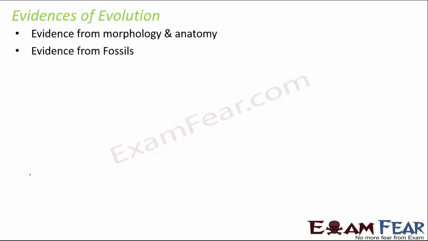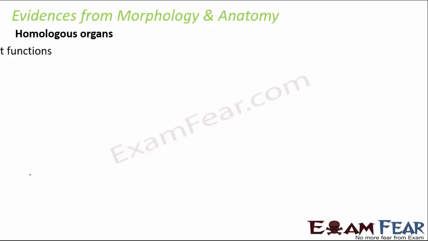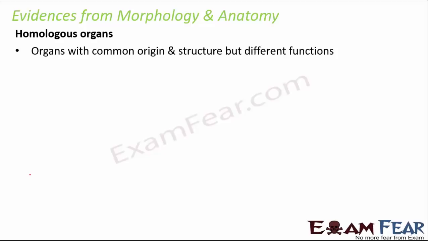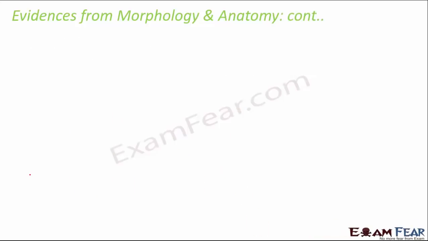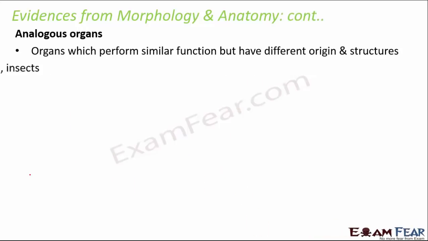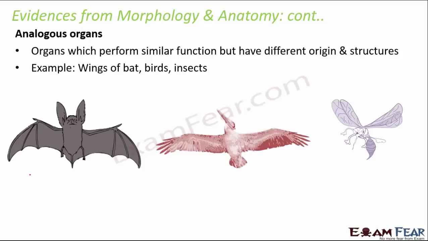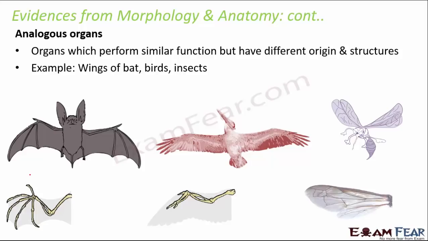Now, there are certain evidences of evolution, and you get questions from this, like morphology and anatomy, fossils, and especially homologous organs and analogous organs. Homologous means common origin and structure but different functions. For example, if you look at the forelimbs of amphibians, reptiles, birds, and mammals, they all have different functions. Some help in flight, some help them to walk, some help them to swim, but they all have a common structure and origin. Whereas analogous organs have different origin and structure, but they perform a similar function. For example, the wings of a bat, wings of a bird, and wings of an insect. Structurally they are so different from each other, but functionally they are all the same.